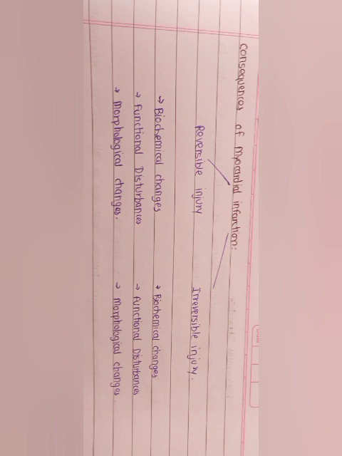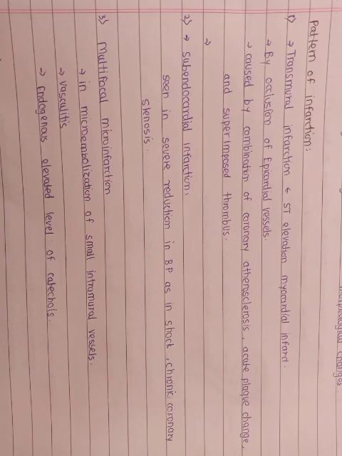reversible and irreversible injury. Pattern of infarction: 1. Transmural infarction. In this, ST elevation myocardial infarct occurs by occlusion of epicardial vessels. Caused by a combination of coronary atherosclerosis, acute plaque change, and superimposed thrombus.